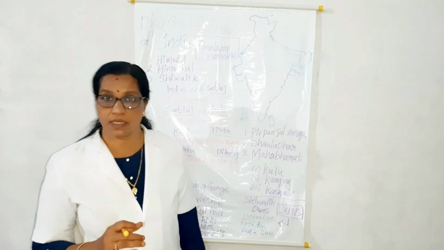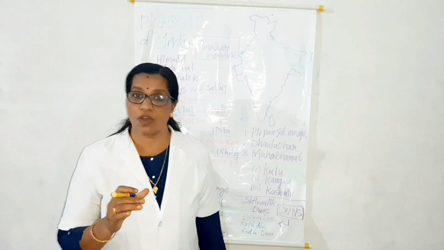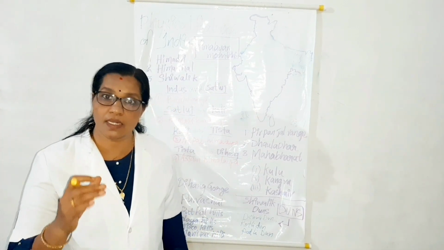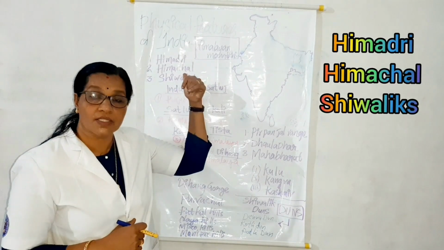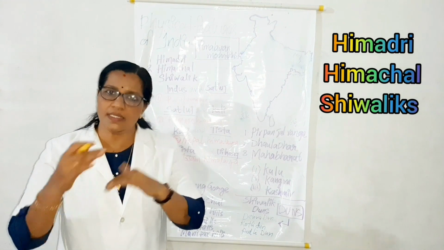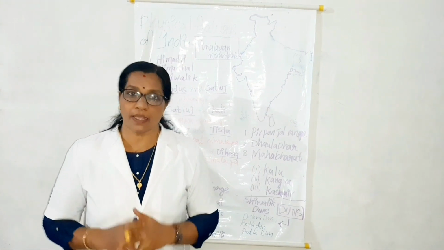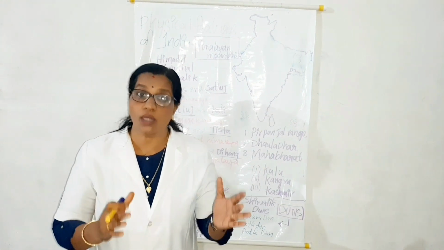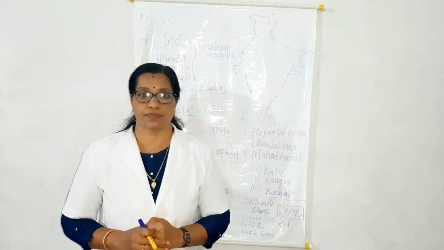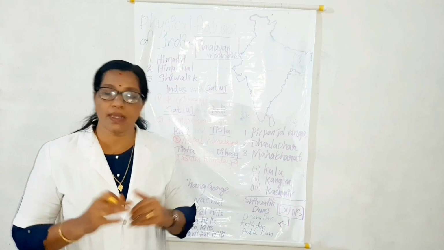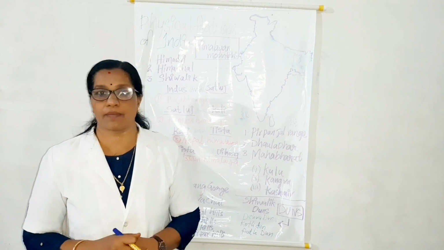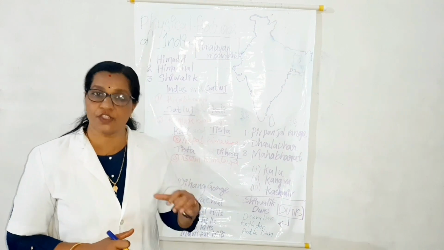I repeat, the Himalaya consists of 3 parallel ranges in its longitudinal extent, that is Himadri, Himachal and Shivalik. Besides these longitudinal divisions, Himalayas have been divided on the basis of regions: Punjab Himalaya, Kumaon Himalaya, Nepal Himalaya, Assam Himalaya. These are the important features about the Himalayan mountains.